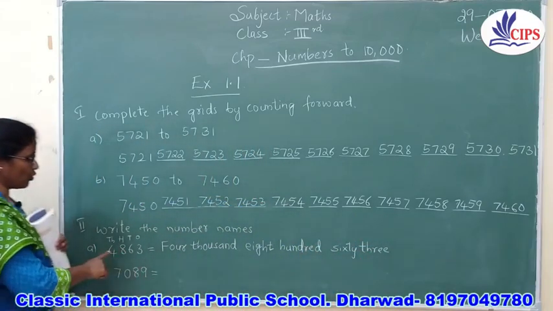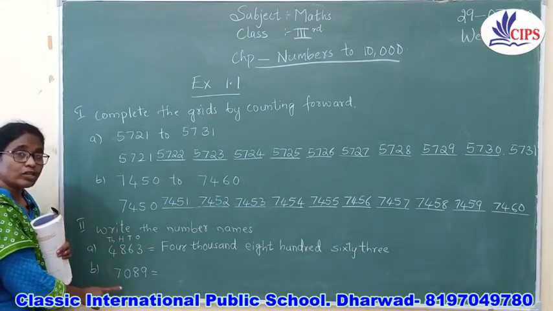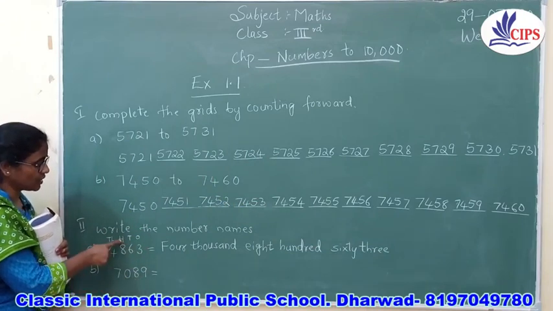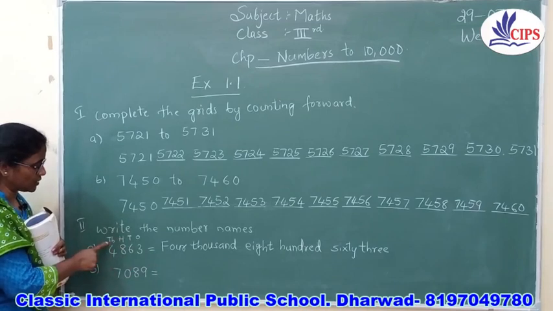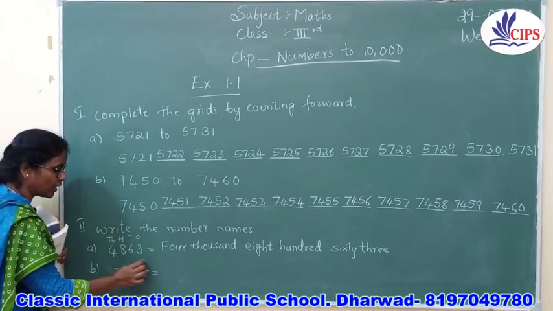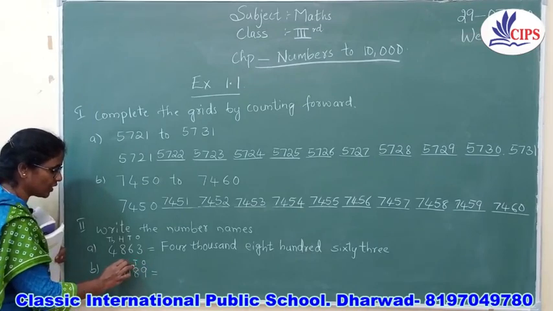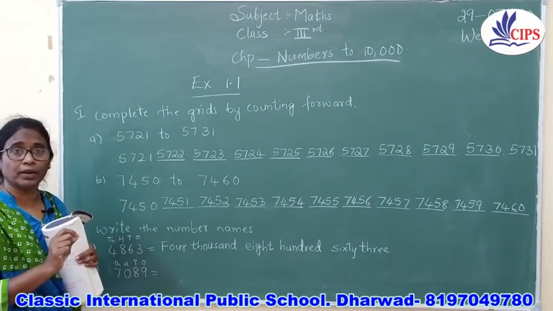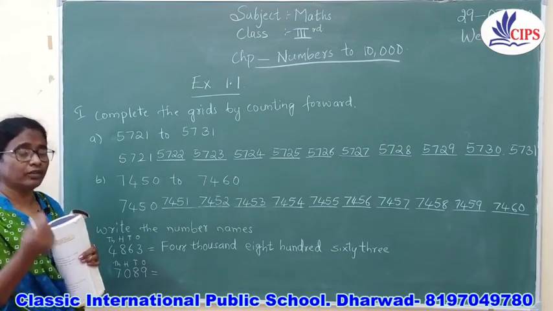So this is the way you are going to write the number name. What is the next one? The same thing. This is in the ones place. This is in the tens place. Then again 0 is in the hundreds place and 7 is in the thousands place. If you are confused with this, again you are going to write the same thing. Don't get confused, children. Always this place value will give a brief idea of how to write the number name and how to write even in the figures also.